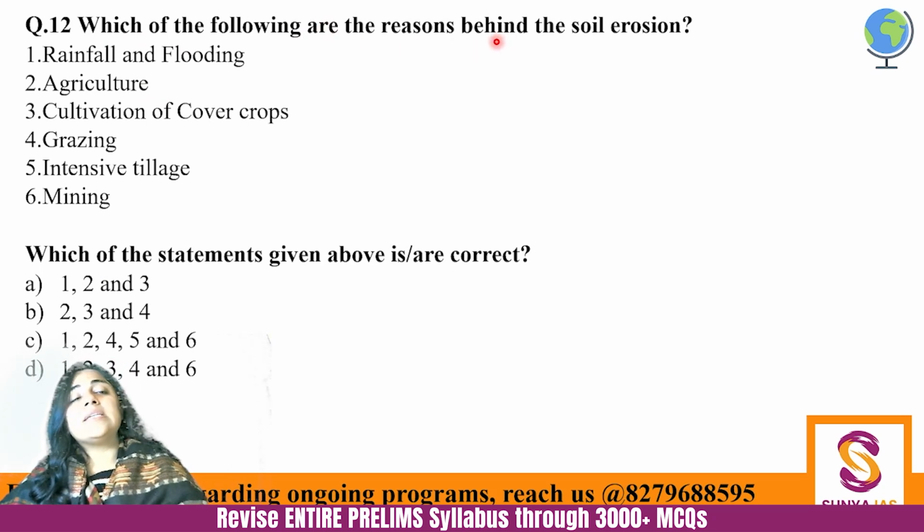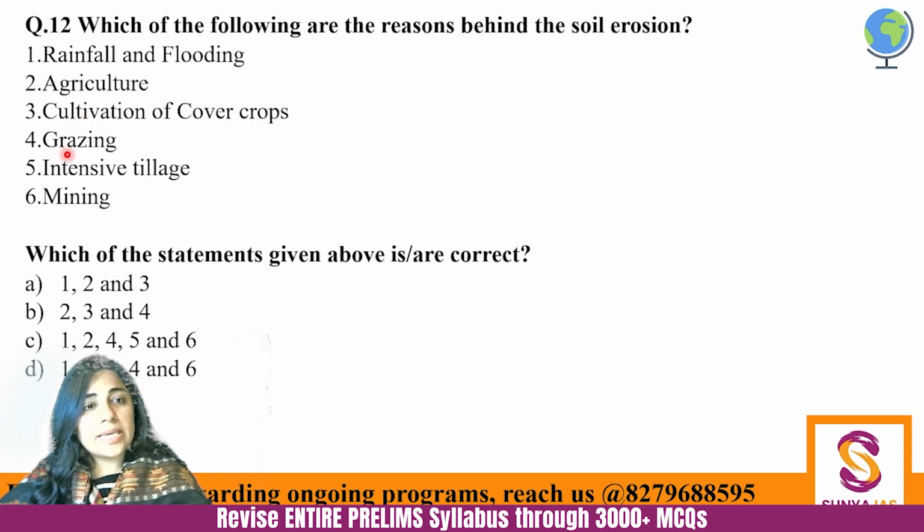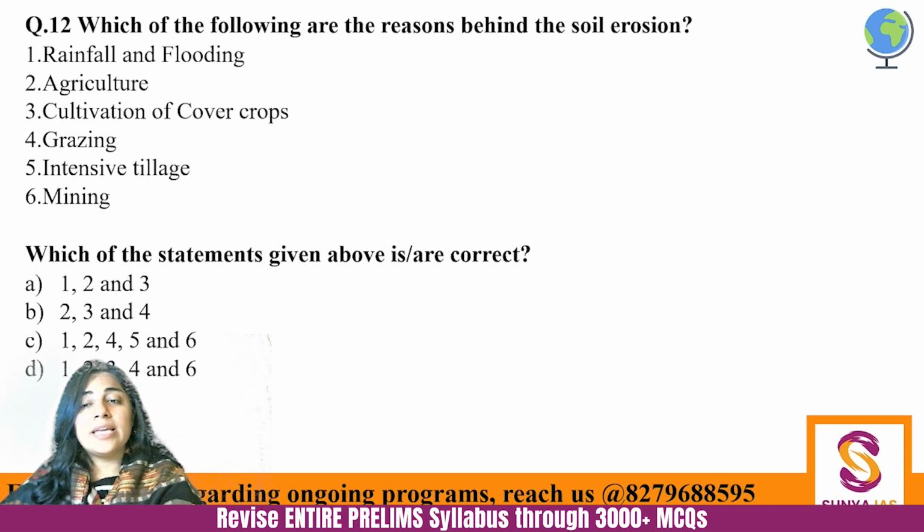Which of the following are the reasons behind soil erosion? Rainfall and flooding, agriculture, cultivation of cover crops, grazing, then intensive tillage and mining. Which of the given statements are correct? Now we have this very strong tendency of choosing all of the above, but read very carefully. Rainfall and flooding, absolutely, they will destroy the soil. Agriculture, we have seen in the Green Revolution how agriculture has impacted soils. Then cultivation of cover crops. No, this will not lead to soil erosion. In fact, this will lead to soil conservation, right?